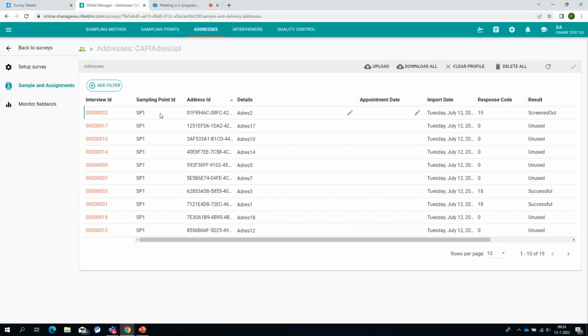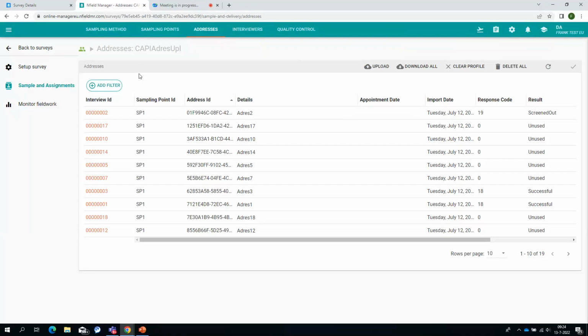So we looked at the 3 different CAPI scenarios. That's CAPI what addresses, where you only assign 1 interviewer, CAPI what quota, where you can assign 1 interviewer or multiple interviewers, and finally CAPI what addresses and uploaded addresses. So those are the 3. And the last thing to take a look at before we look at how to migrate surveys are the response codes.